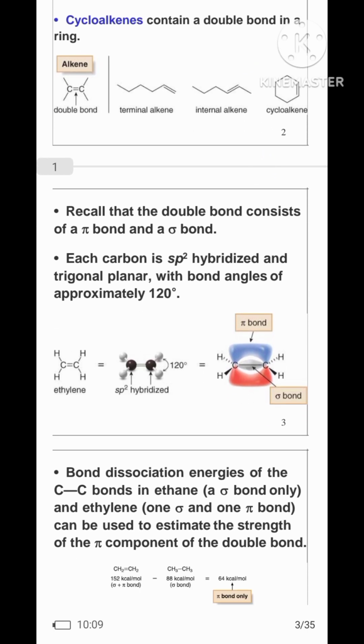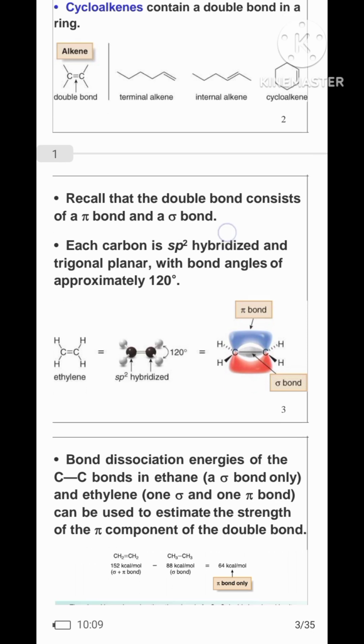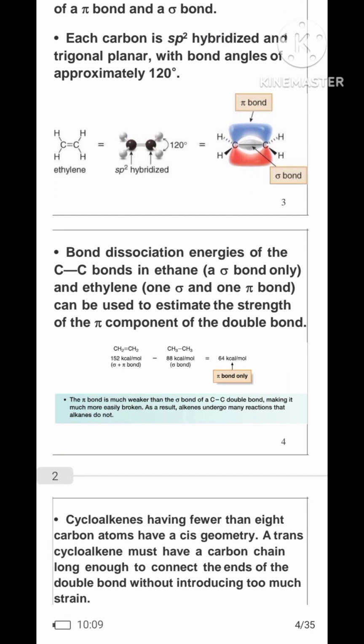Recall that the double bond consists of one pi bond and one sigma bond. Each carbon is sp2 hybridized with a trigonal planar structure and a bond angle of approximately 120 degrees. The bond dissociation energy of the carbon-carbon bond in ethane and ethylene can be used to estimate the strength of the pi component of the double bond.